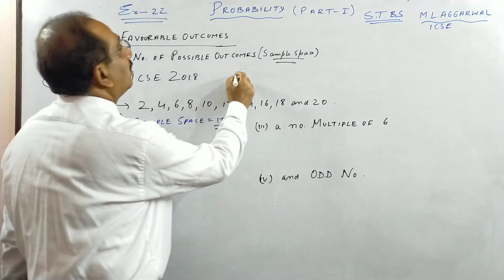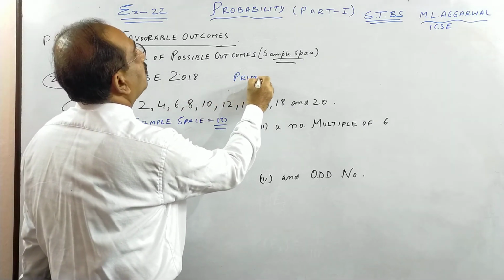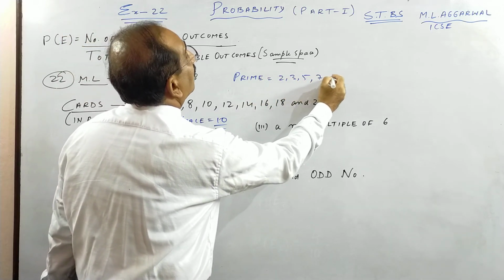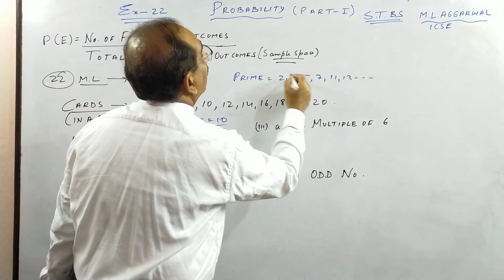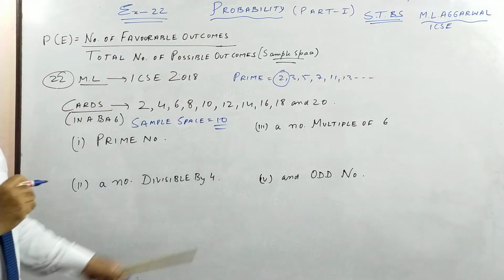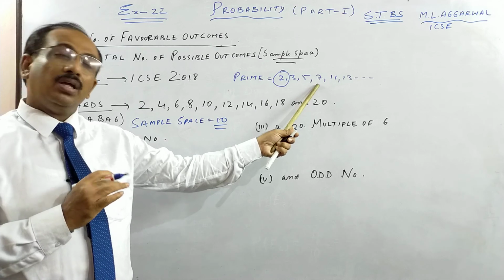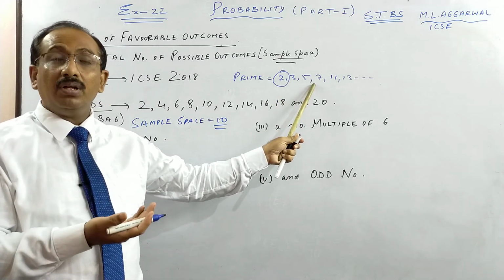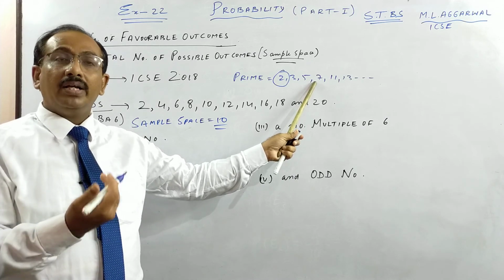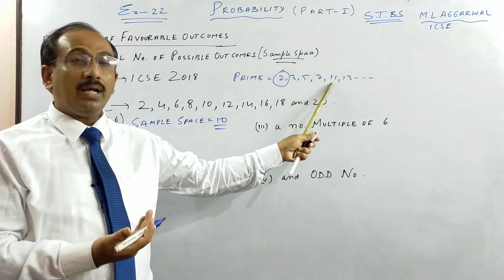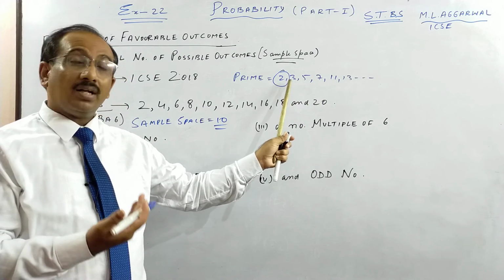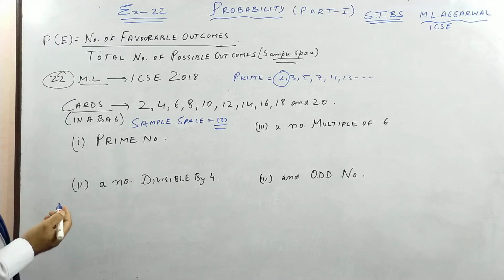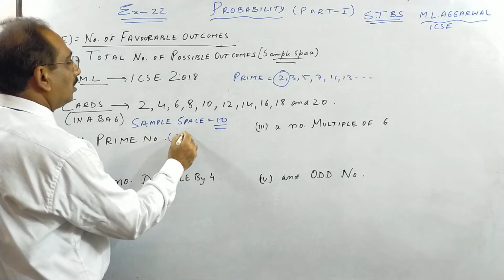Remember, for that prime number, children, prime numbers start with 2, 3, 5, 7, 11, 13, like that. Even numbers cannot be prime numbers except 2, because an even number has a multiple of 2 besides 1 and itself. So any prime number other than 2 is never an even number. So 2 is the only prime number which is even.